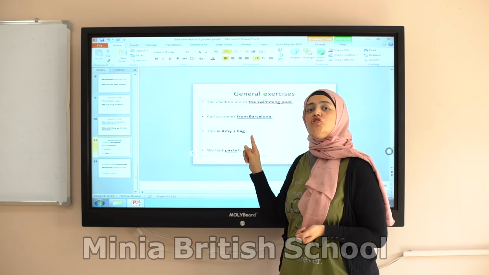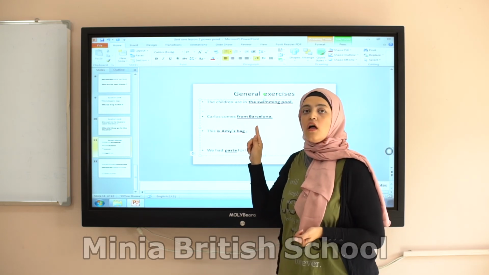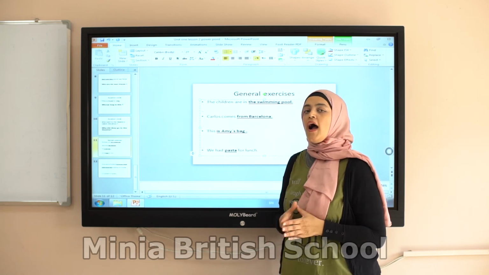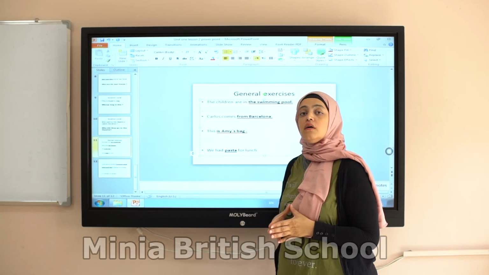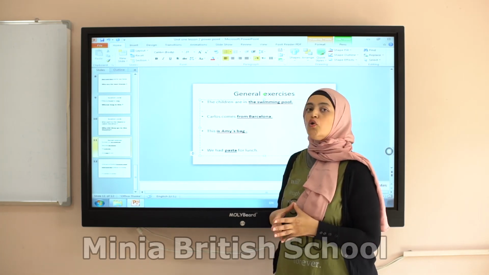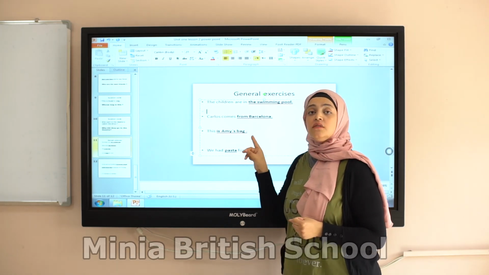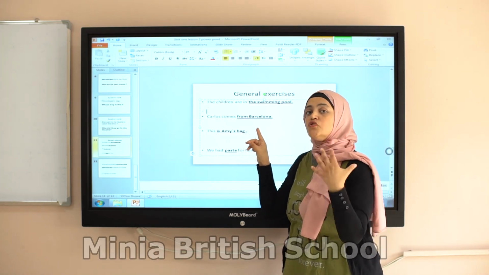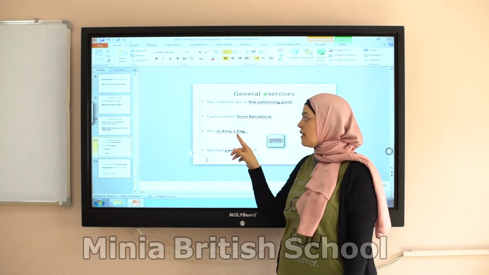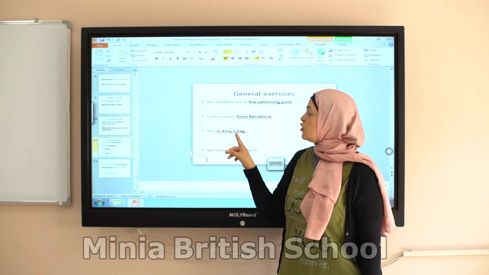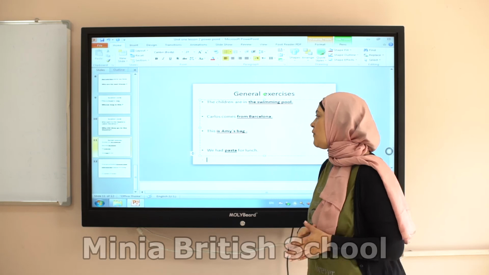So I want to know who this bag belongs to. I should mention the thing I want to know. It belongs to who? So, whose bag is this? Whose bag is this?